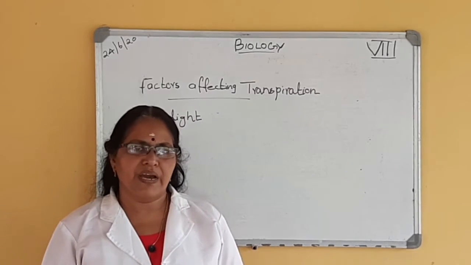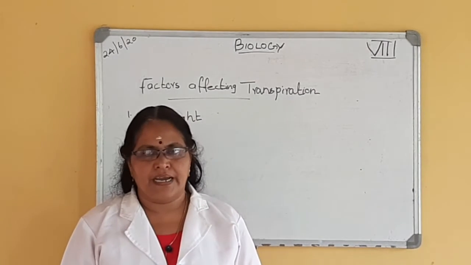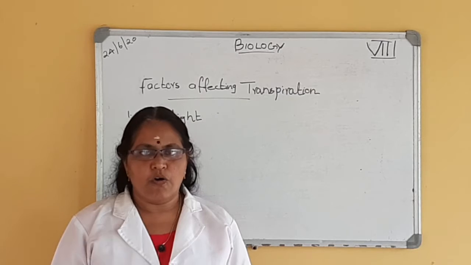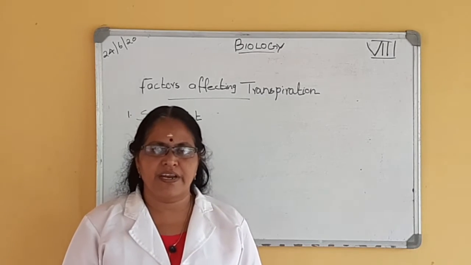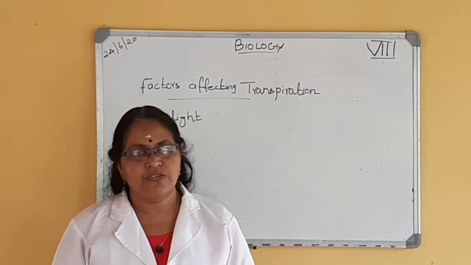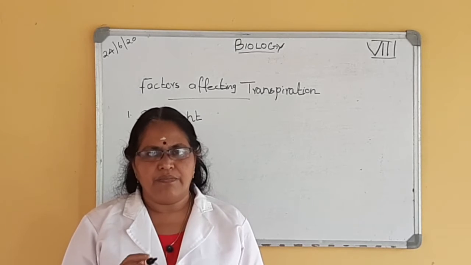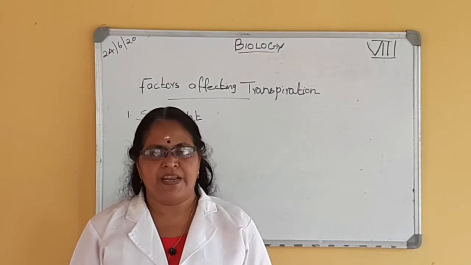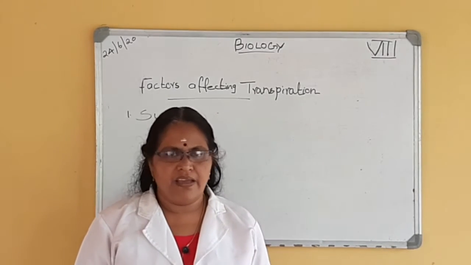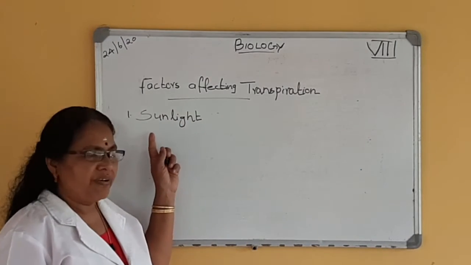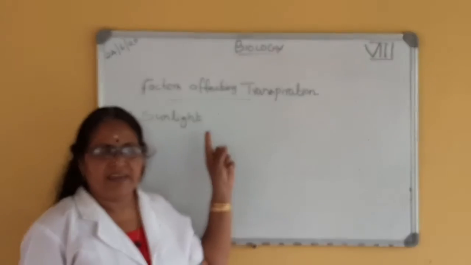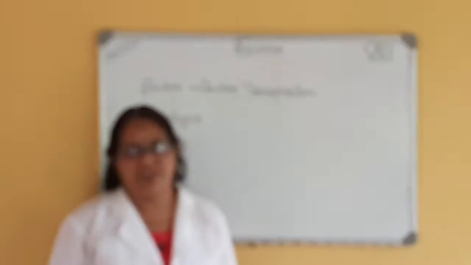What is the secret behind this? During the daytime, the stoma opens to take carbon dioxide for photosynthesis. At that time, transpiration takes place automatically. That is why it is said that when there is bright sunlight, transpiration takes place very fast.